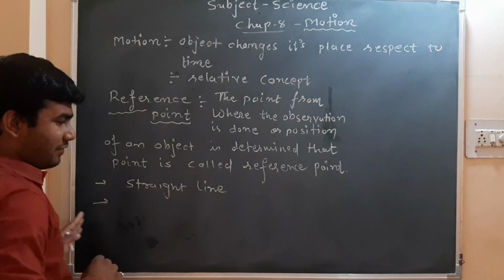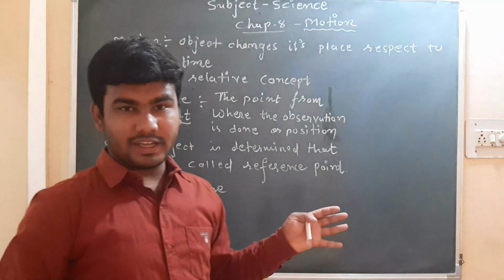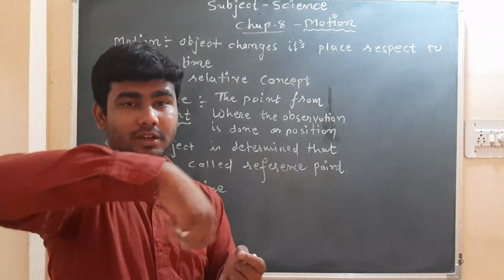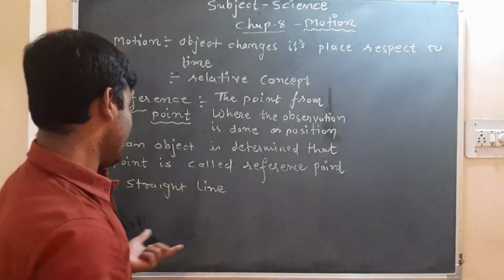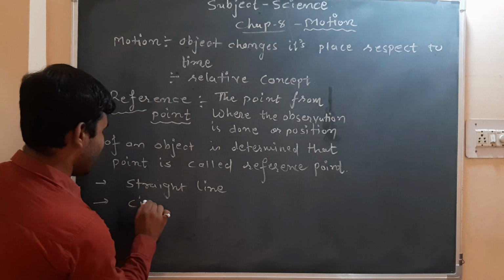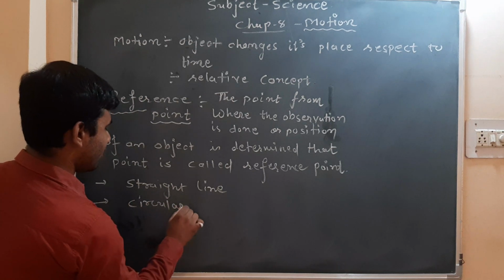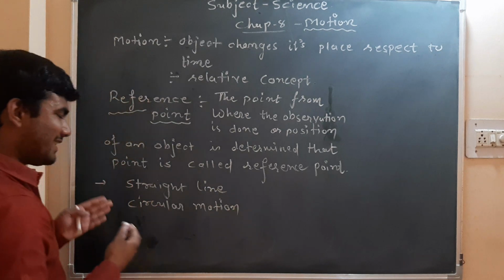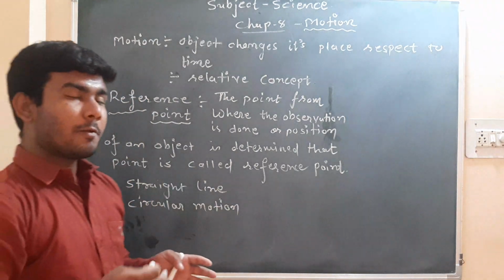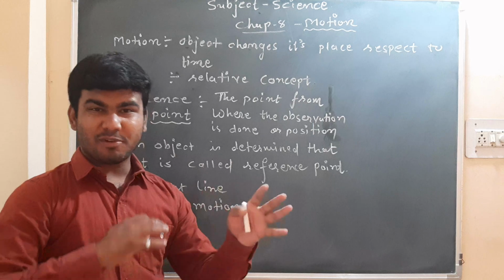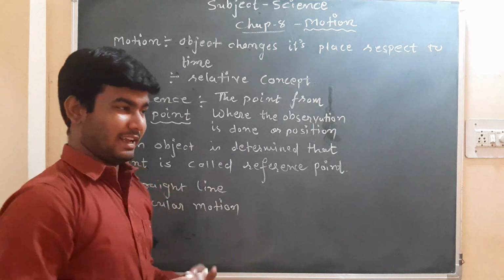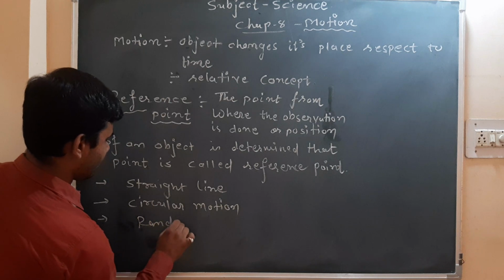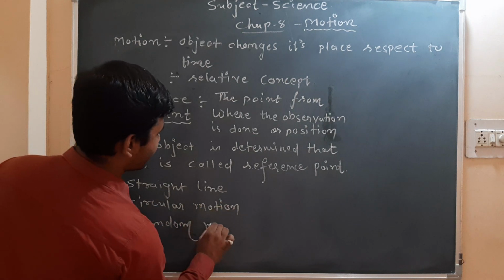Second, if we talk about different planets, they are revolving around the sun, and different electrons are also revolving around the nucleus. So that is circular motion. Motion in a straight line, circular motion. The flying of a butterfly is one type of random motion, right? It is not defined anyhow, so that will be random motion.